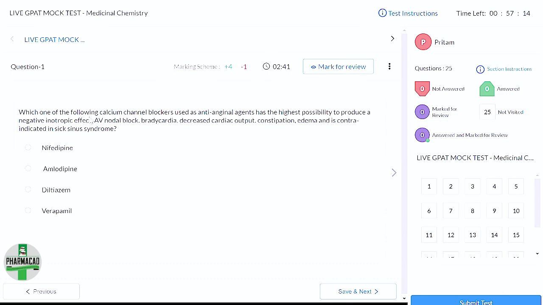Now let's start with this. Which one of the following calcium channel blockers used as anti-anginal agent has the highest possibility to produce a negative inotropic effect? AV nodal block, bradycardia, decreased cardiac output, constipation, edema, and is contraindicated in sick sinus syndrome. So what do you think? What should be the answer?